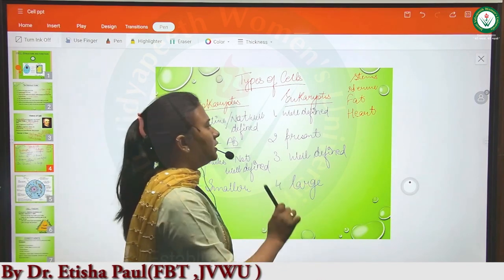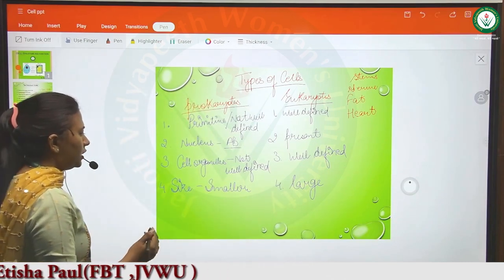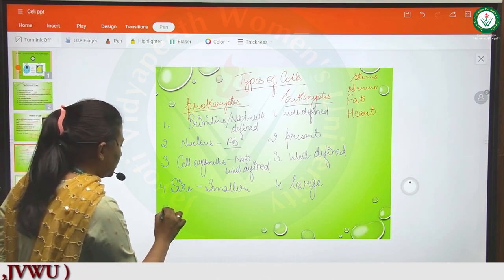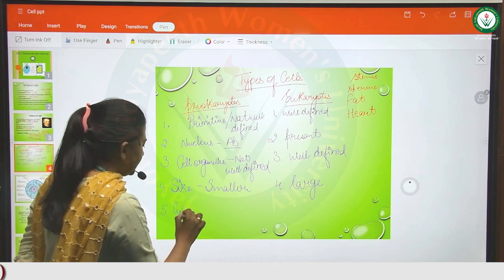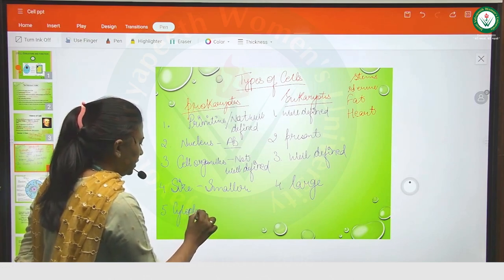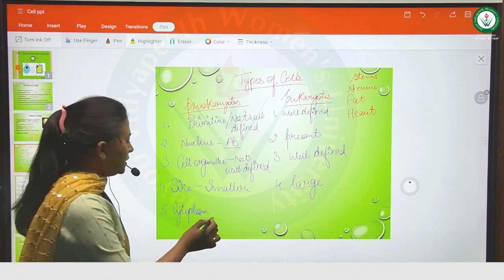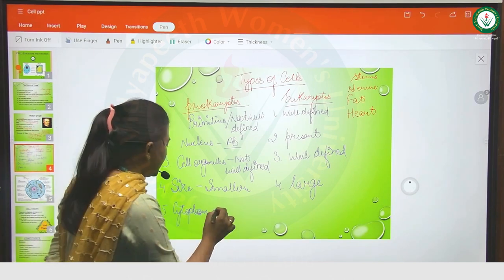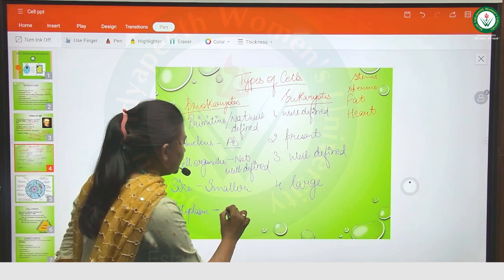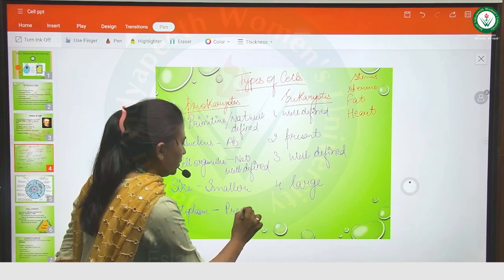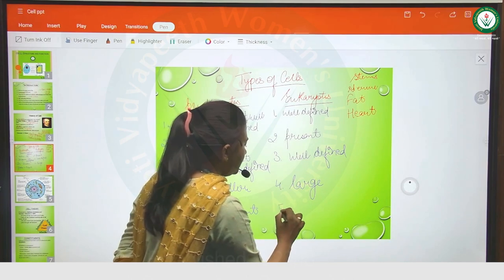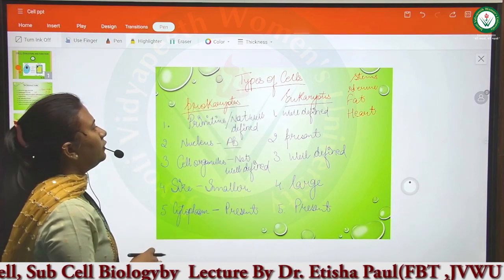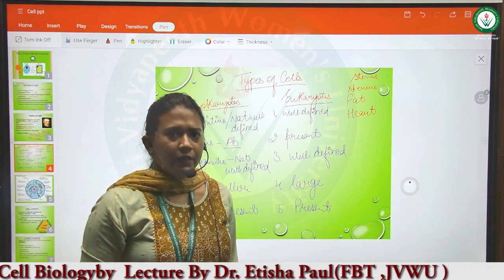Next, if we talk about some common points like cytoplasm, which we are going to study in depth: it is the cell content, the fluid, transparent part which is present in the cell. It is known as the cytoplasm. It is present in both. So these are some of the differences between the eukaryotes and the prokaryotes.